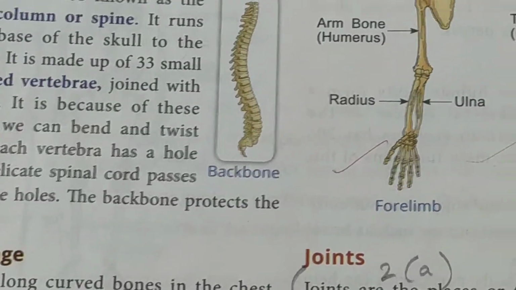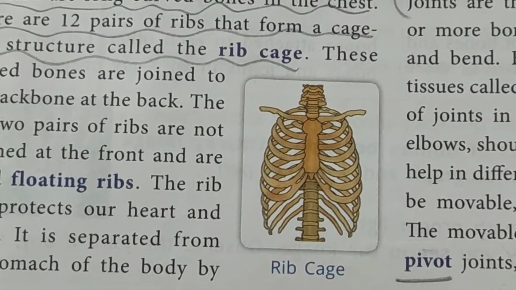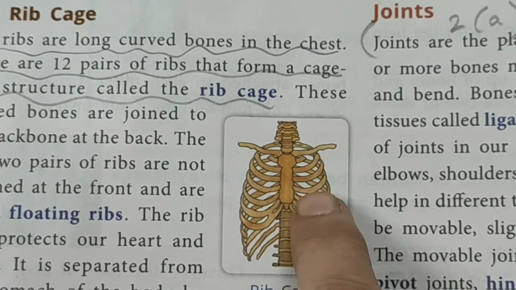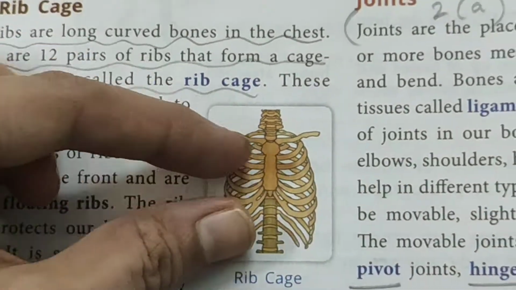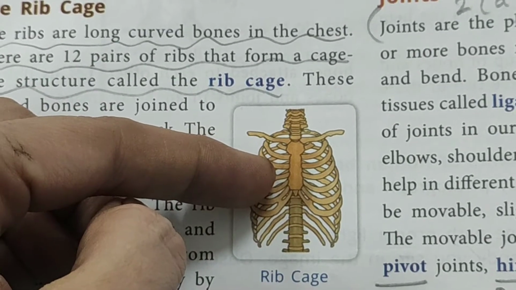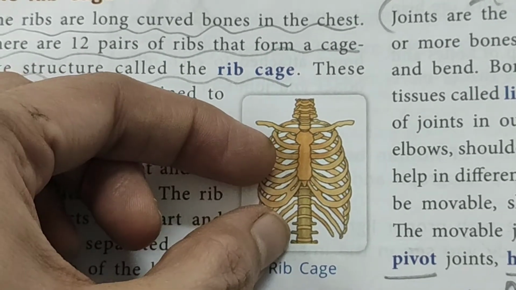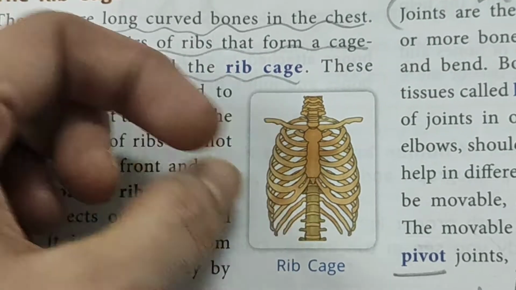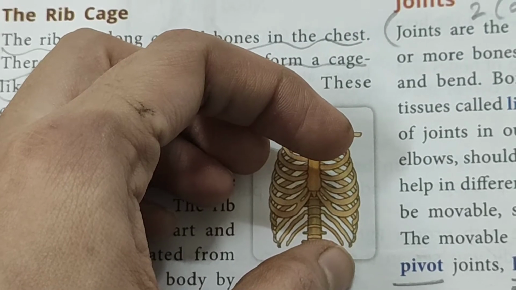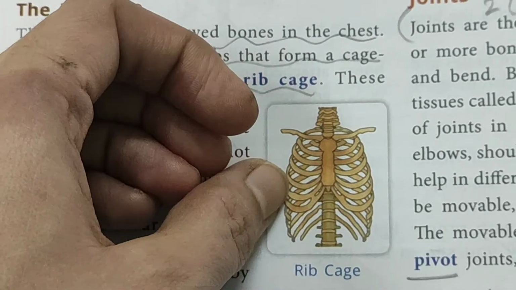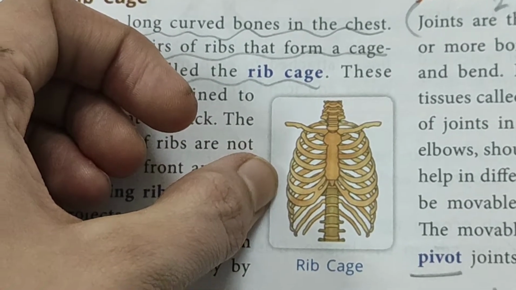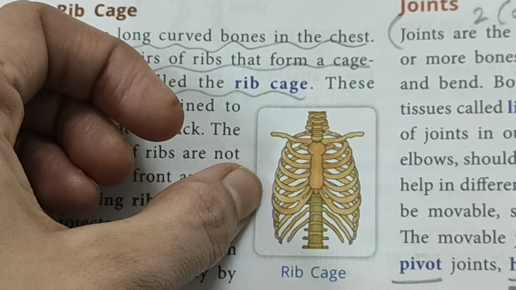Okay. Now let's move on to the rib cage. See, this is your rib cage. Okay, it looks like a cage. Inside, the heart is protected, lungs are protected, and also it is flexible because of the muscle. Okay, diaphragm. Okay, because ribs expand and relax to make the chest bigger and smaller during breathing.